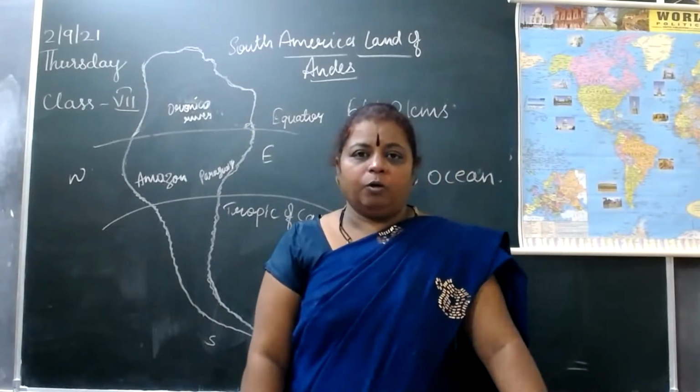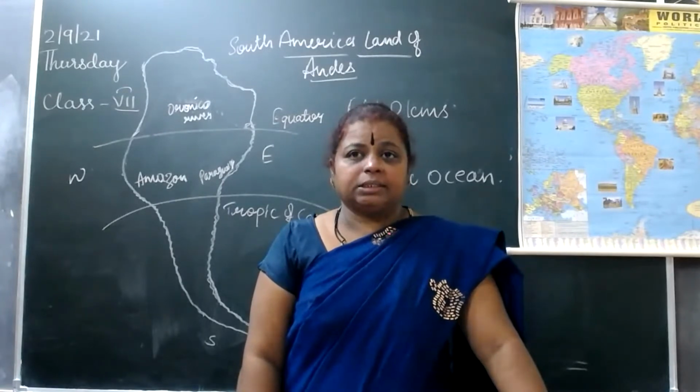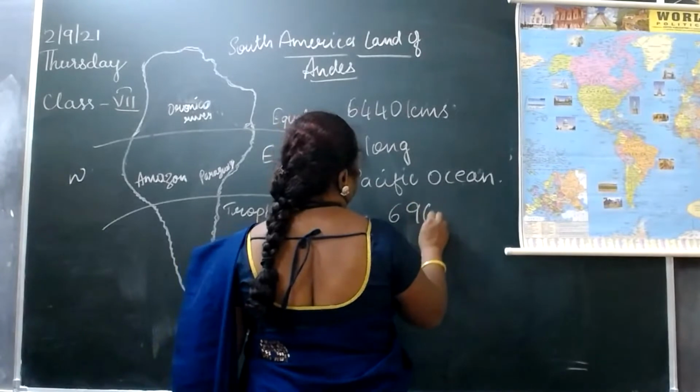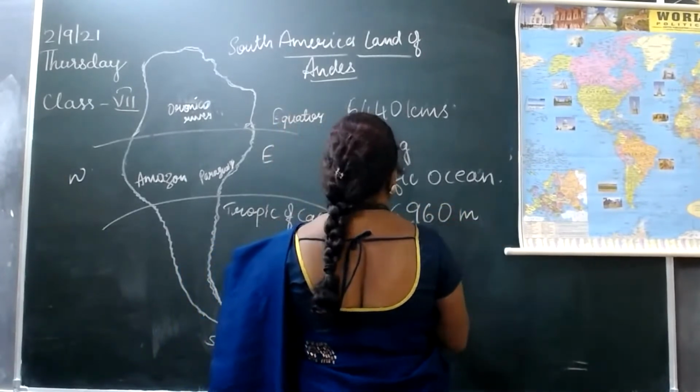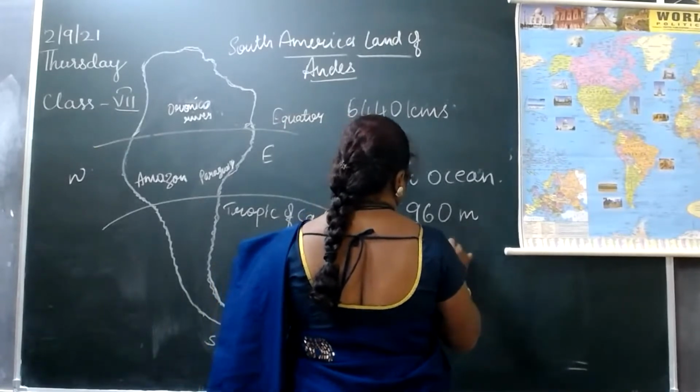Mount Aconcagua. How high is it? It is 6,960 meters. That is Mount Aconcagua.